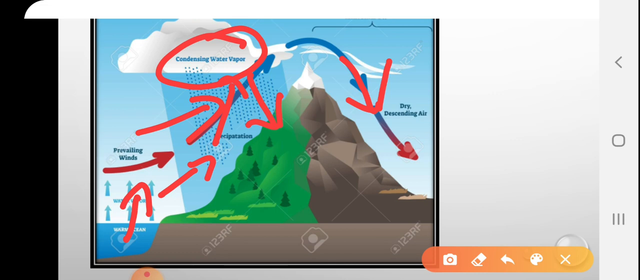Why is the air dry? Because all the water or moisture content in the air has turned into rainfall, and it gives heavy rainfall on the opposite side. And on the leeward side of the mountain, we get only dry descending air. This type of rainfall is known as orographic rainfall or relief rainfall.